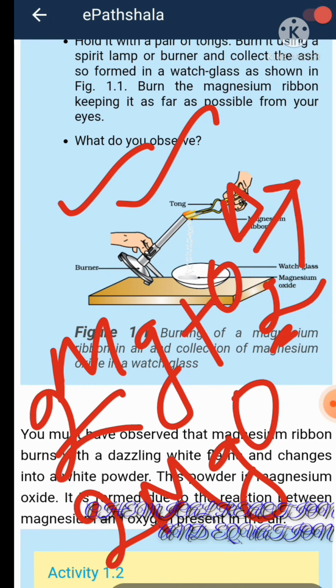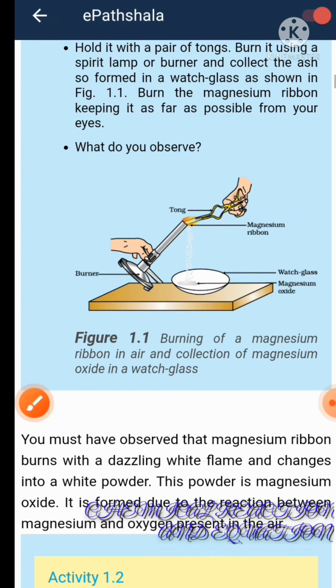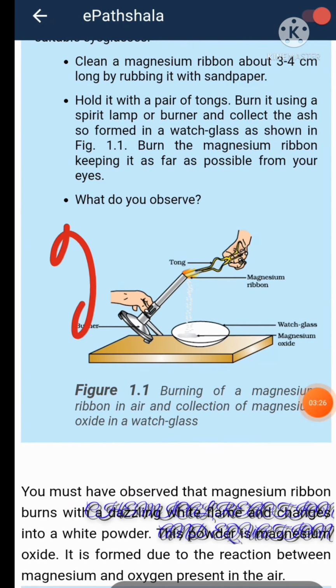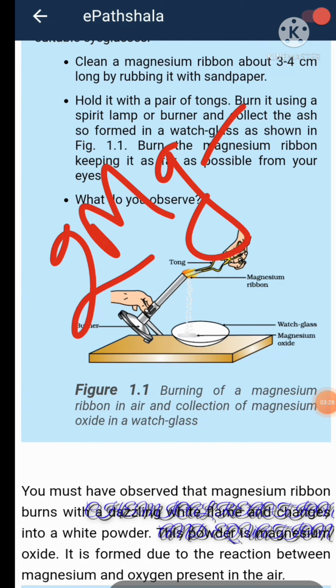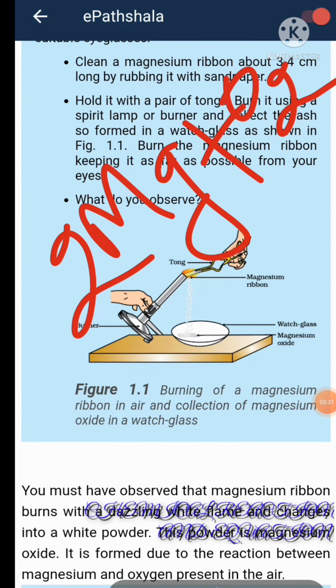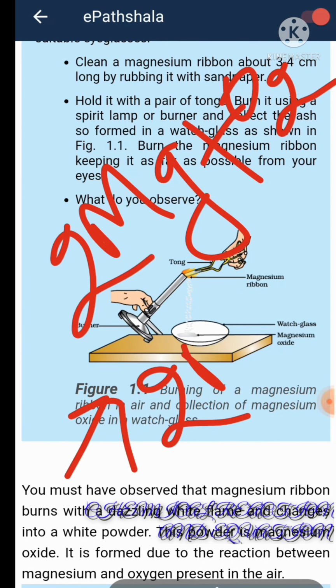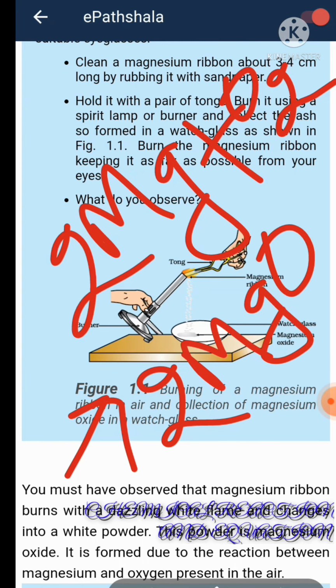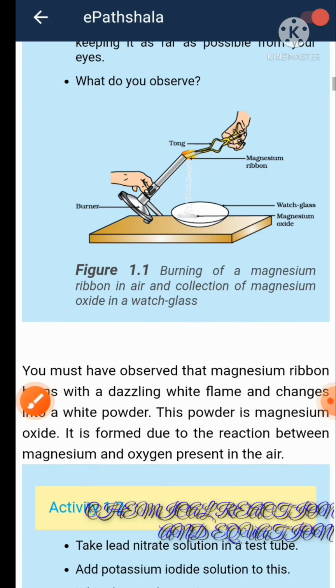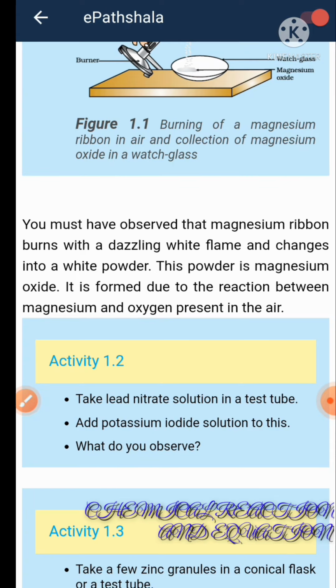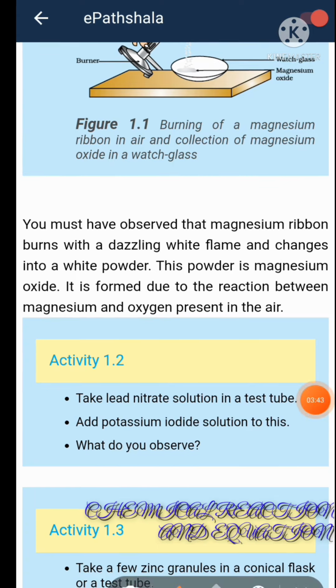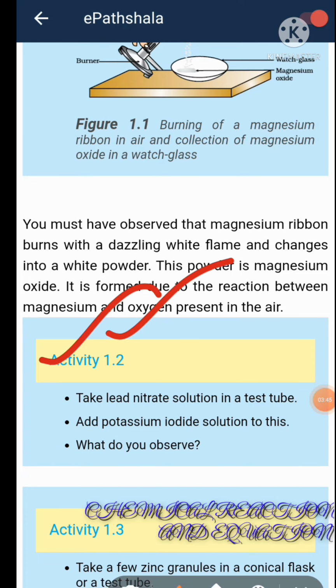Balancing also we will discuss later. Just write now Mg plus O2 gives MgO. This is formed due to the reaction between magnesium and oxygen. Understood? Now see another activity, activity 1.2.